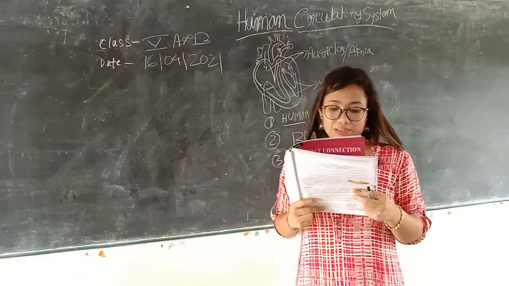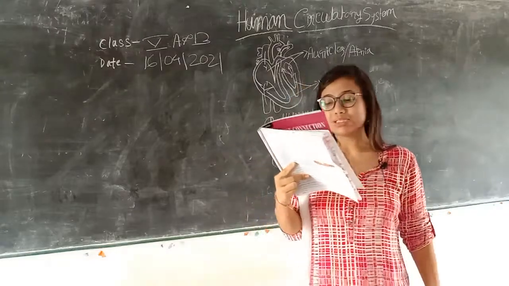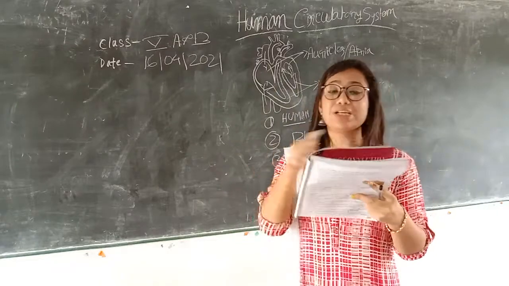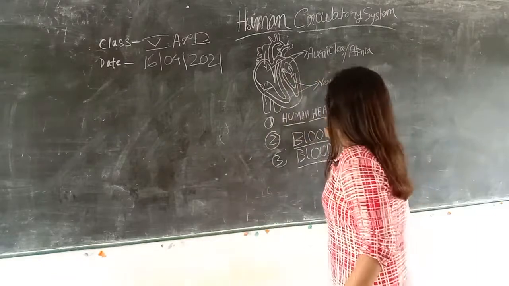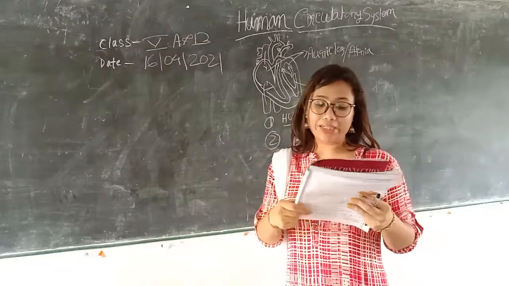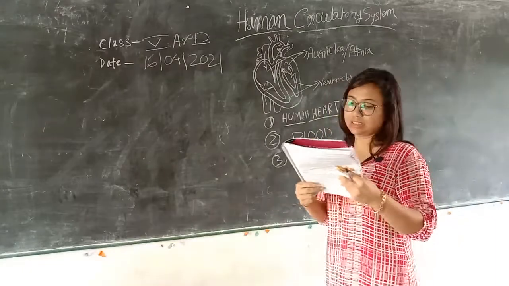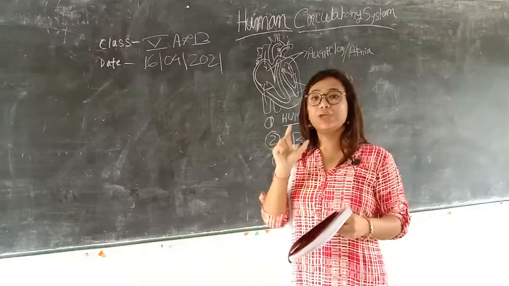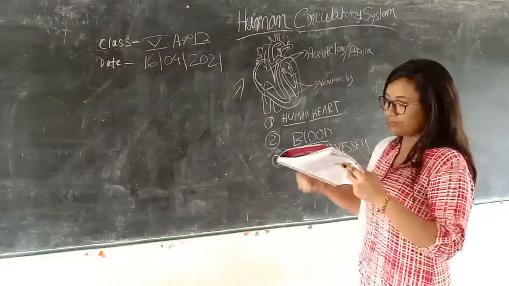So let's read what the functions of the 3 circulatory organs are. The heart is a muscular organ that pumps the blood through a complex network of blood vessels extending to different organs. So the 3 are related with each other. Now today we will discuss the human heart. I have already drawn this one.